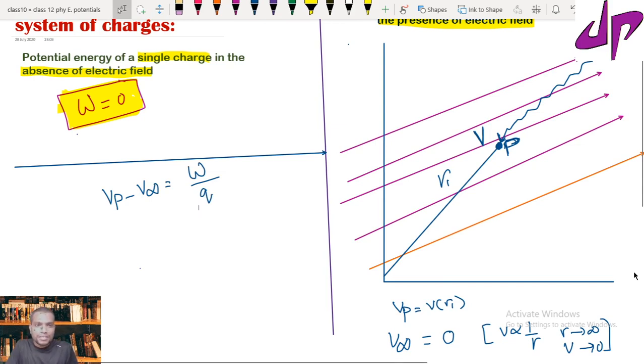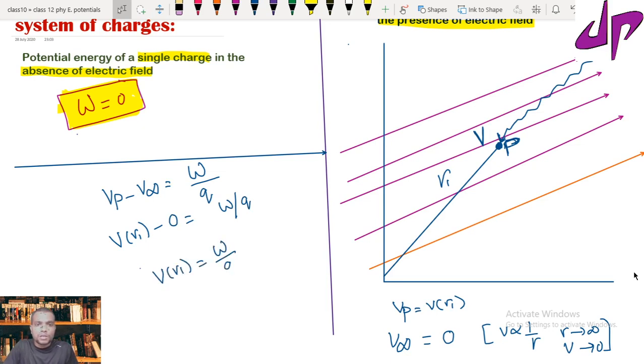The potential at point P I have taken as V of R1, and the potential at infinity is 0, which equals the work done per test charge. So in simple words, V of R1 equals the work done per charge. Therefore, the work done equals the potential at location R1 times the test charge.